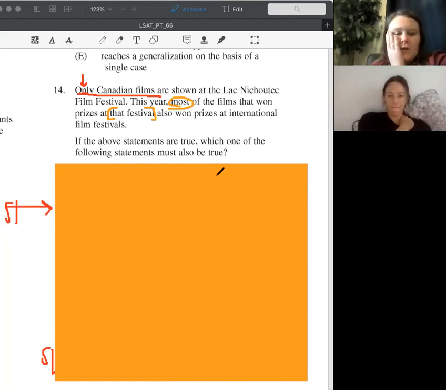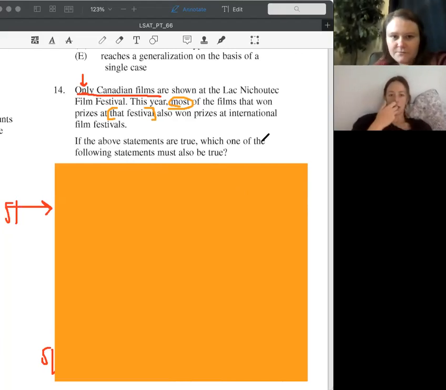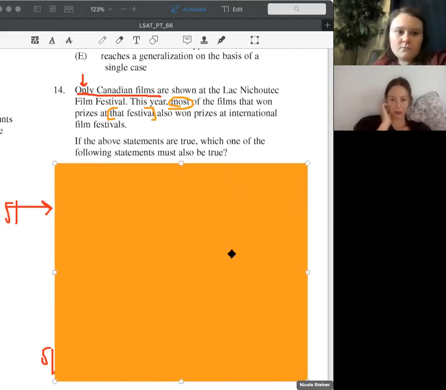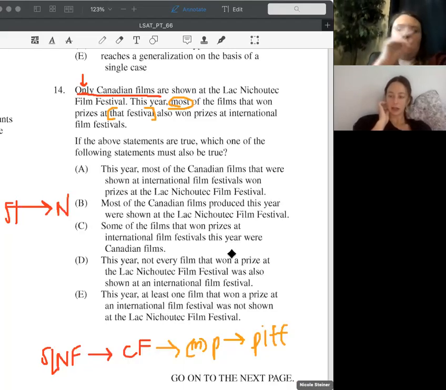And so for example, here, what I would maybe predict is at least one film at the LN Film Festival won a prize at an international film festival. Okay. You see how I put them together and that also would have to be true? Yeah, I think I was on that track. I think I ended up choosing at least one Canadian film was shown instead of at least one Canadian film did win a prize. Let's look at the answers. All right.